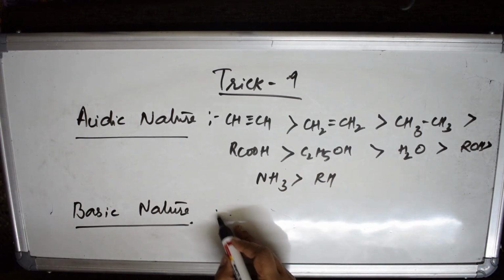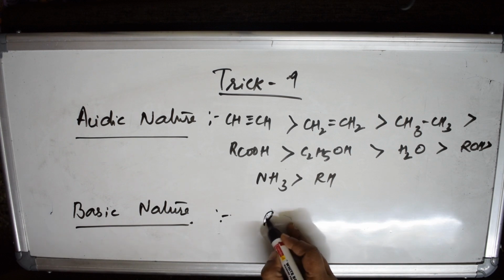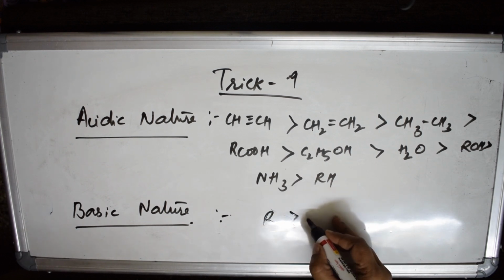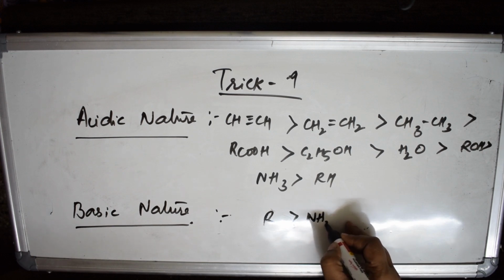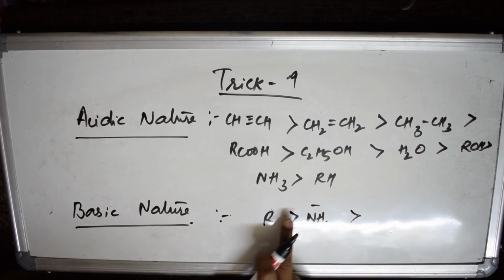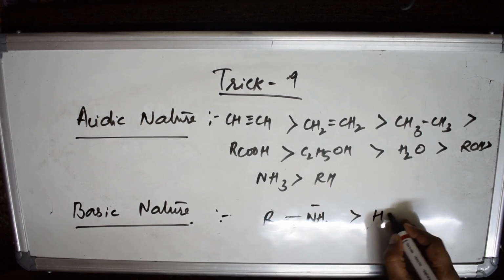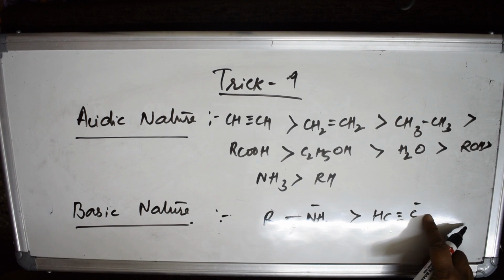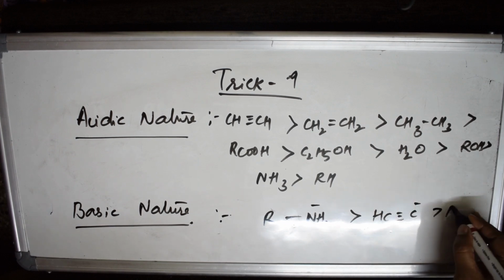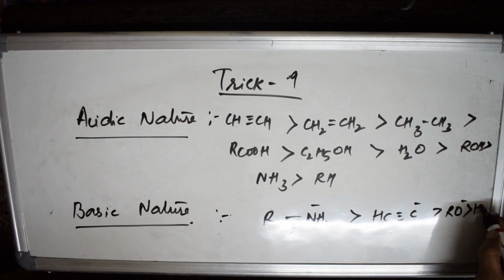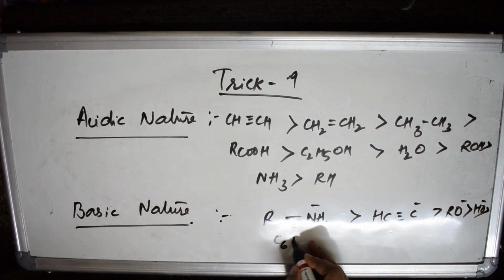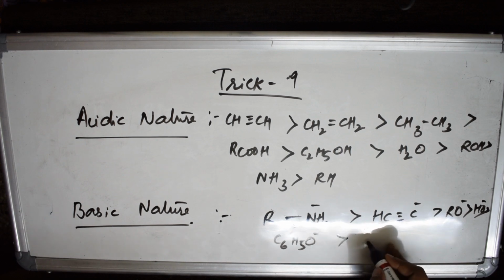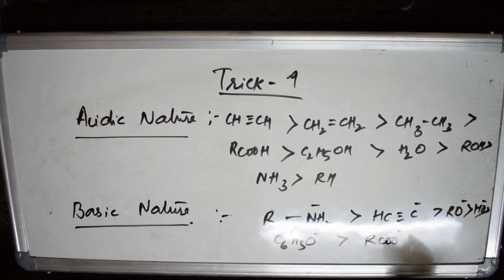If I have to see the basic nature, remember: R minus is more basic than NH2 minus. So CH minus, see the acidic hydrogen, then RO minus, more basic than HO minus, more basic than phenoxide, more basic than RCOO minus. So this is the concept of trick 9. Let me come back and meet you with trick 10.